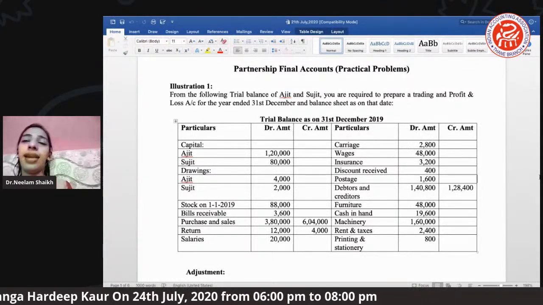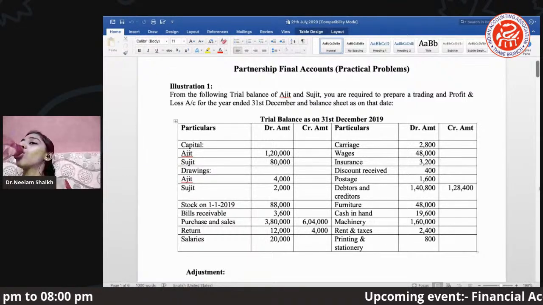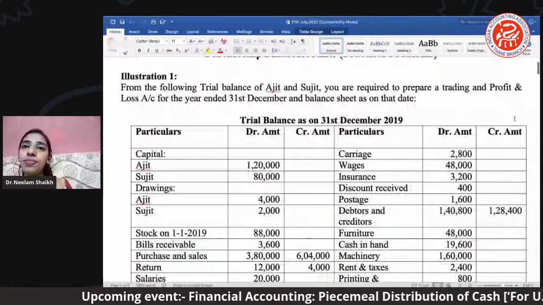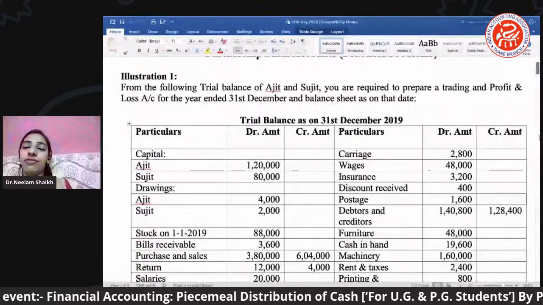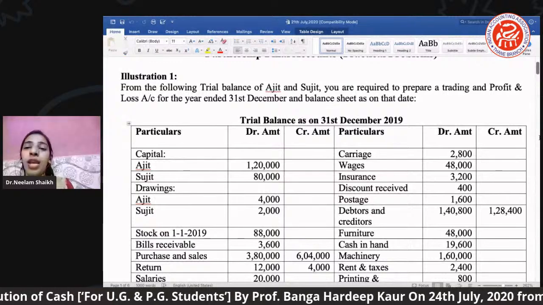Riddhi, enlarge it a bit. Just enlarge it. Fine, that's good. Okay, that's good. Thank you.